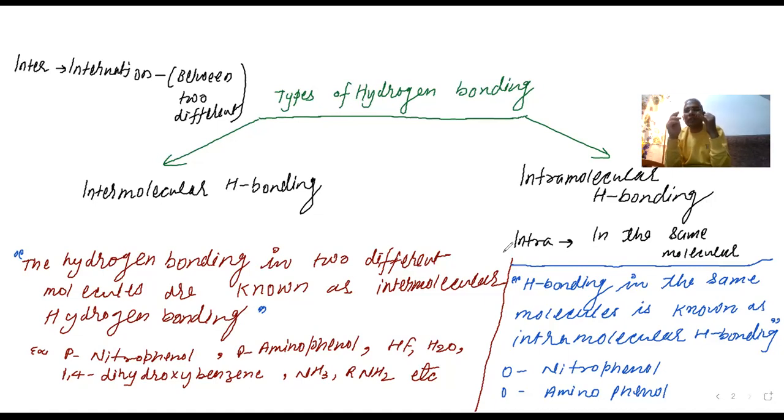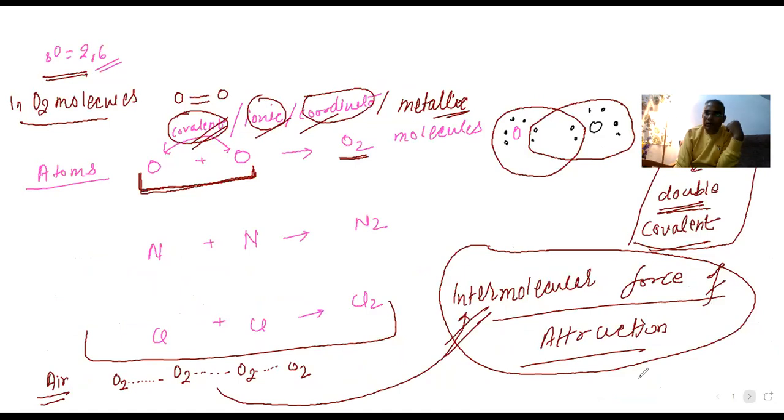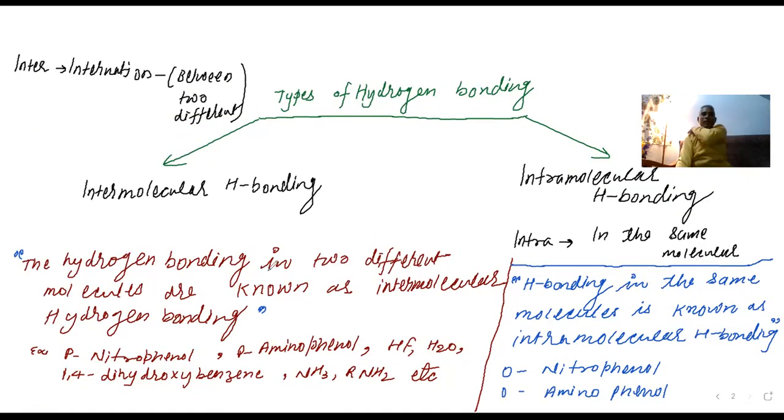If the hydrogen atom is attached to these only, then they form hydrogen bonding. Otherwise, they form dipole-dipole attraction, not hydrogen bonding. What is hydrogen bonding? The force of attraction between the hydrogen atom of one molecule and the most electronegative atom of another molecule is hydrogen bonding. I think you already made a note of that.